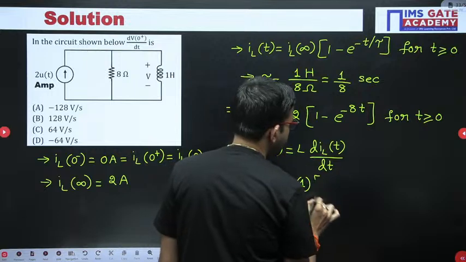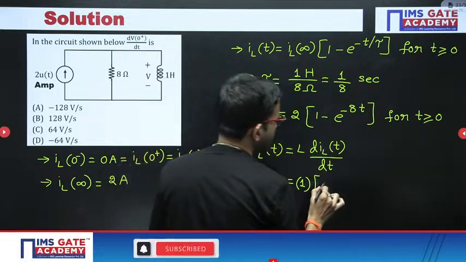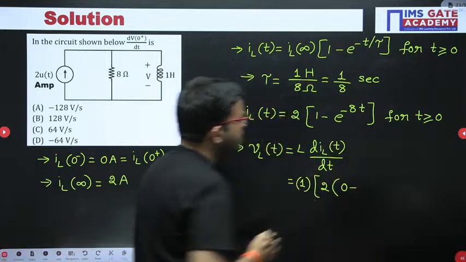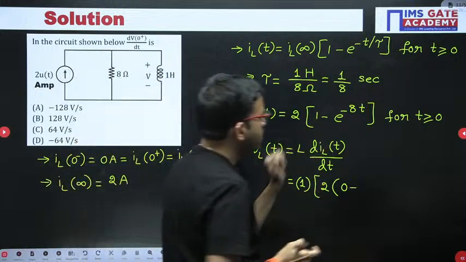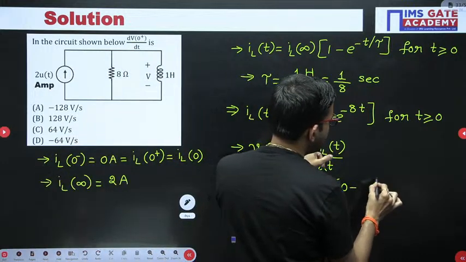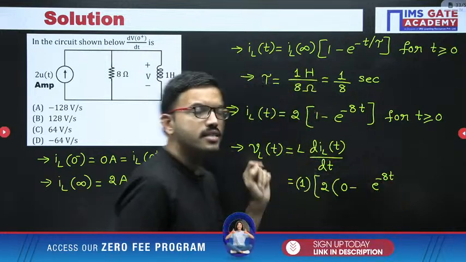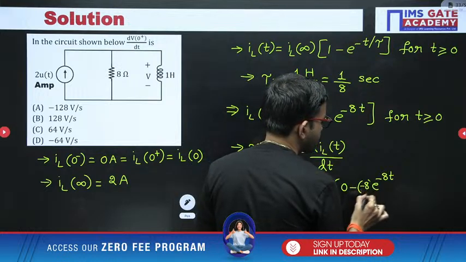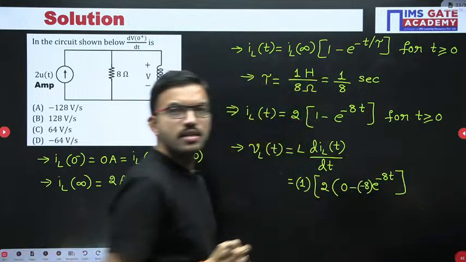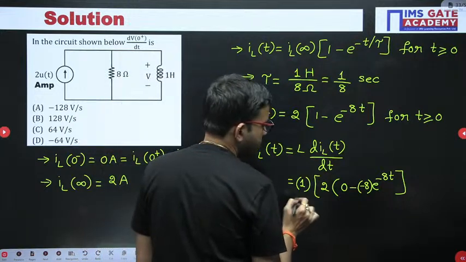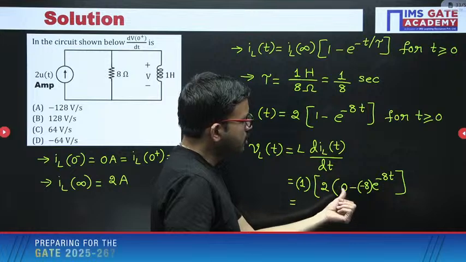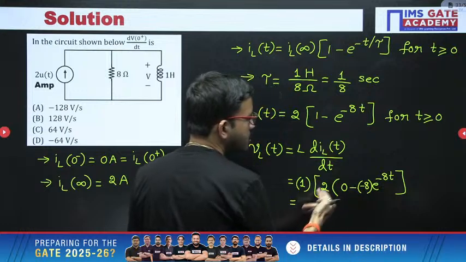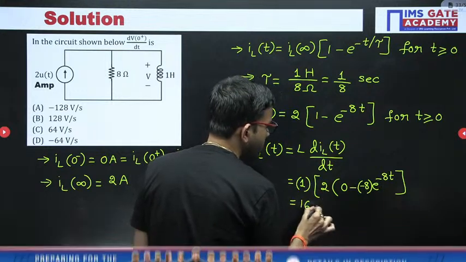Now take the derivative of this entire expression. What are you getting? 2 into the derivative of the constant 1, that is 0. Derivative of 1 is 0. Next, minus e power minus 8t: the derivative of e power minus 8t, and of minus 8t, gives minus 8. So from here you are getting 0 minus of minus 8 into e power minus 8t. Minus of minus is plus, 2 eights are 16, into e power minus 8t.